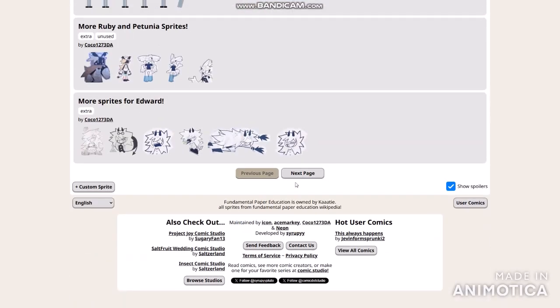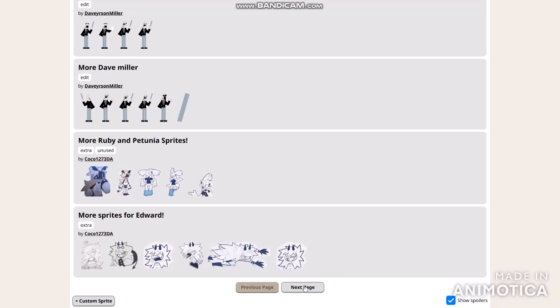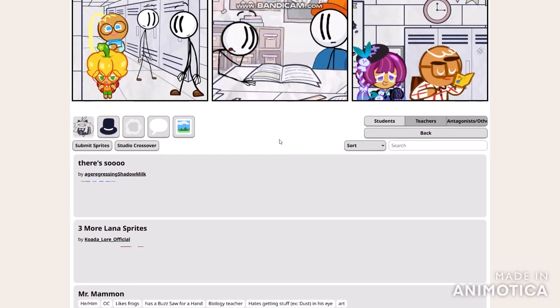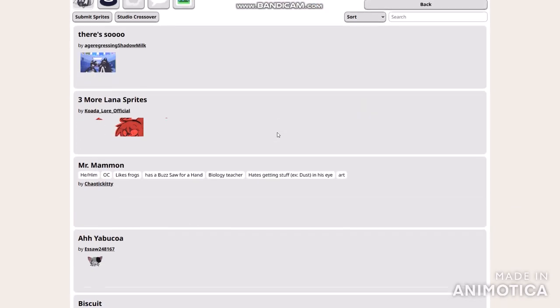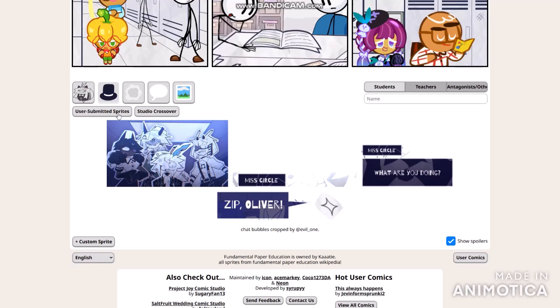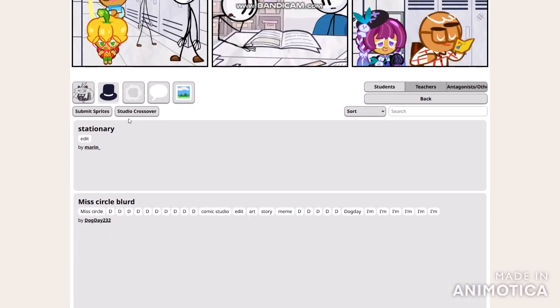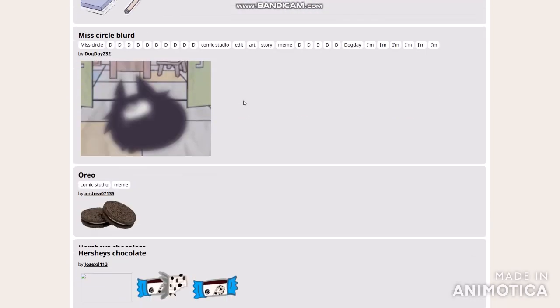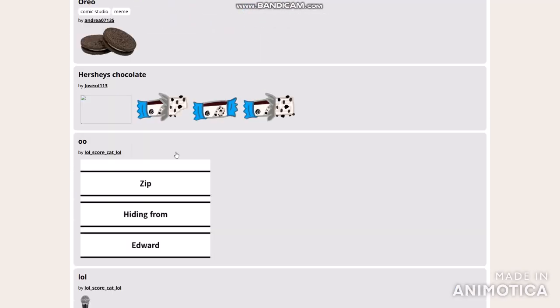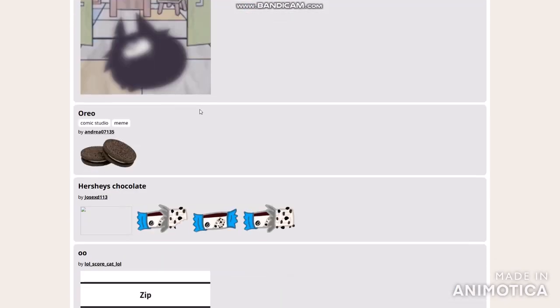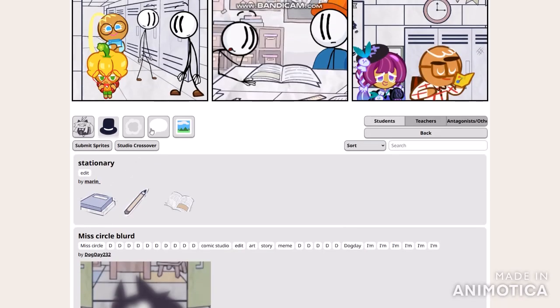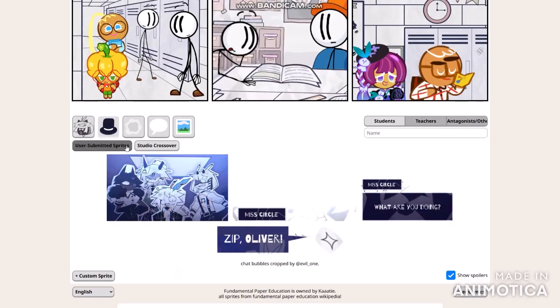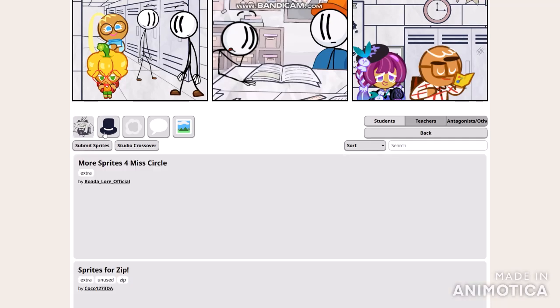Some characters have just been completely murdered around here for a couple of reasons. It was not pretty, and there was an enemy for some unknown reasons. There are more submitted sprites, but there must be a limited amount of sprites, and some are missing. So everything is completely missing.